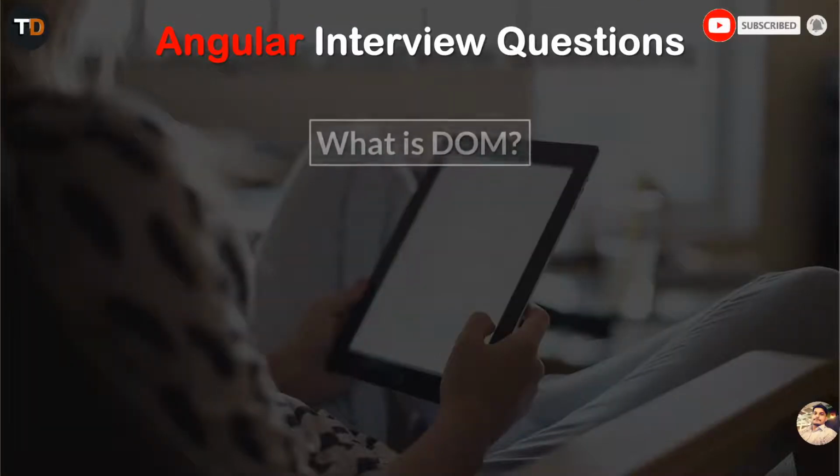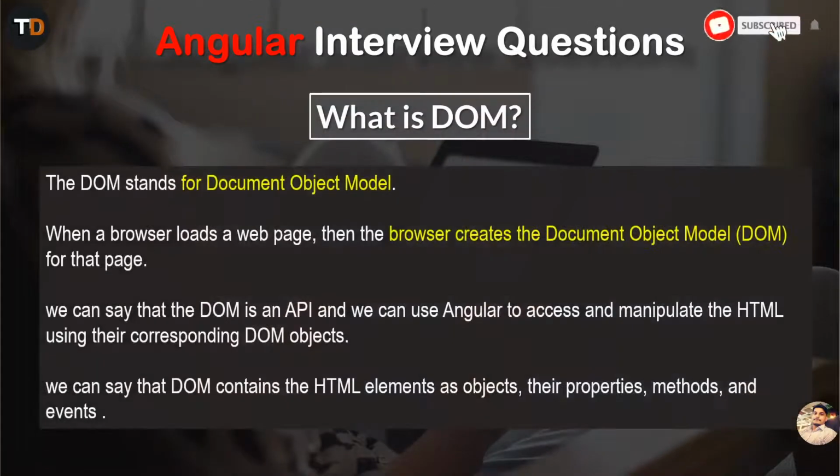Next question. What is DOM? DOM stands for Document Object Model. When a browser loads a web page, the browser creates a Document Object Model for that page. We can say that DOM is an API. We can use Angular to access and manipulate the HTML using the corresponding DOM objects. We can say that the DOM contains the HTML elements as objects, along with their properties, methods, and events.